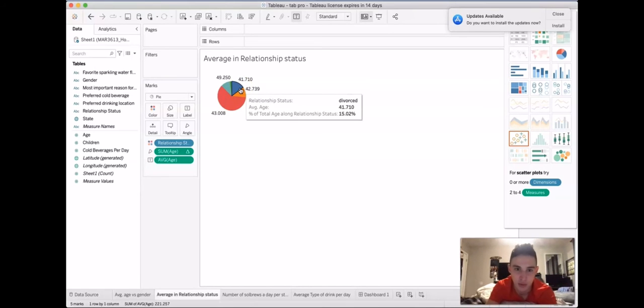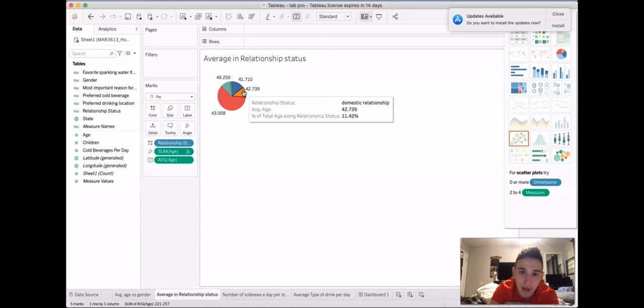So for someone who is divorced, it's usually earlier on, by the age of 41. That's only 15% though. And the average age of a domestic relationship, something like dating, would be 42.739. And then another relationship where you can see where things are older, you can see that people who are single are much older, with an average age of 44.50, and then the widowed, which is even older, is 49.250.